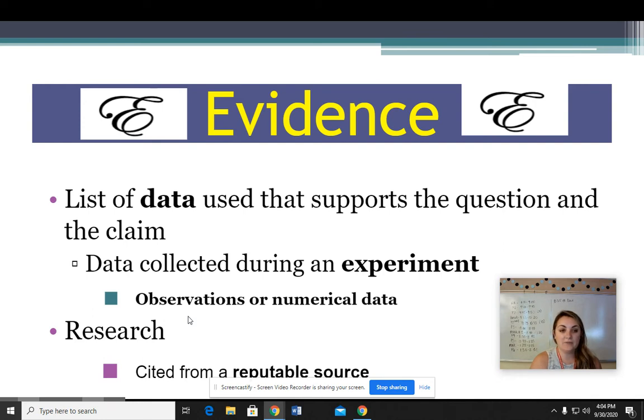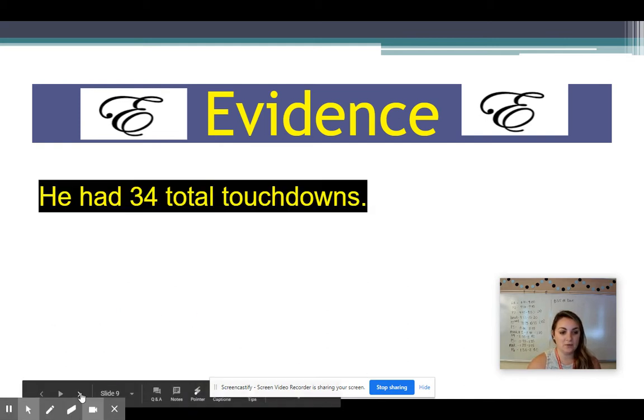So again, your list of data doesn't say why you think something happened. It just says how. It just says that this is what happened, this is what happened, okay? Or this is this piece of data, and it just lists those for the experiment. So in our example, he had 34 total touchdowns.